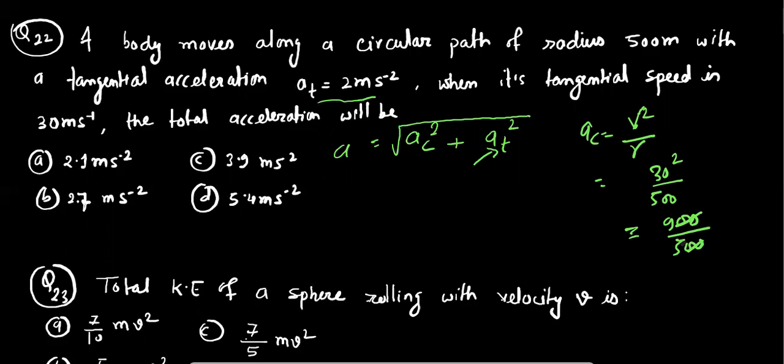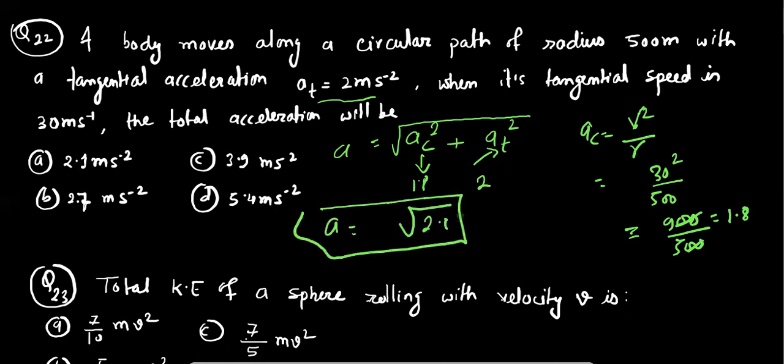These two will cancel out, and its value will be 1.8 and the tangential value is 2. So it will be 1.8 and 2, and its square root.